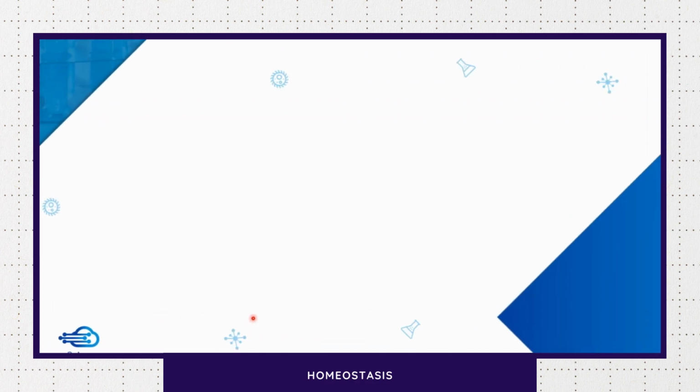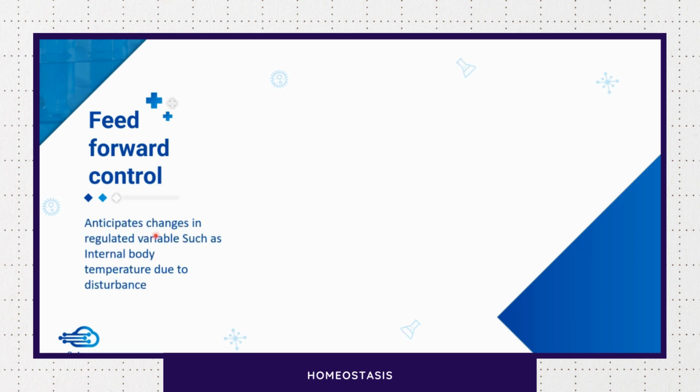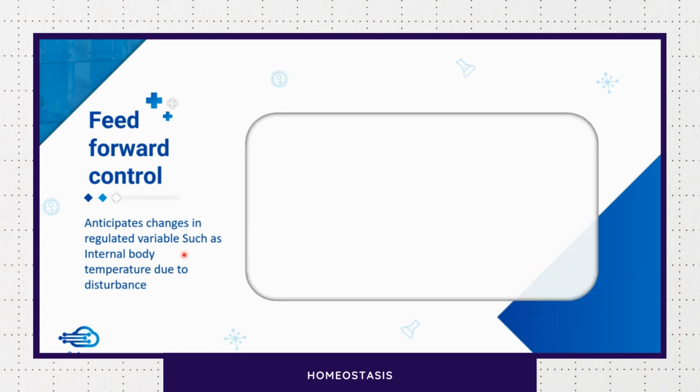Okay, now let's briefly discuss feed forward control. So feedback, if you have understood the meaning, the output is fed back into the input. But here this is feed forward. So this feed forward actually anticipates changes in the regulated variable. There the output which is by the effector is not fed back, right?